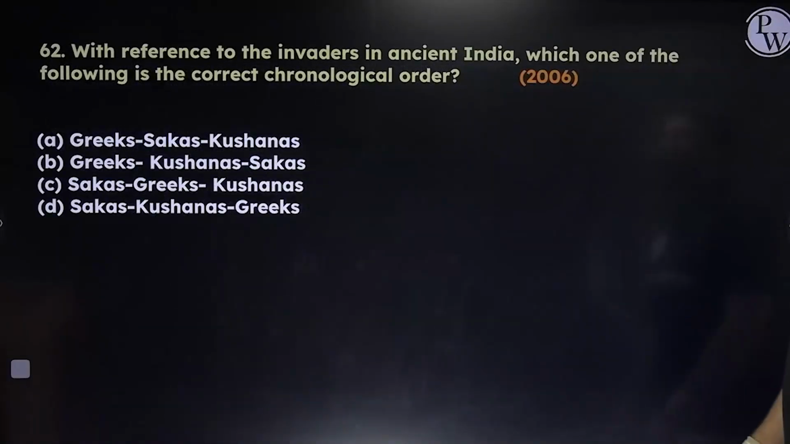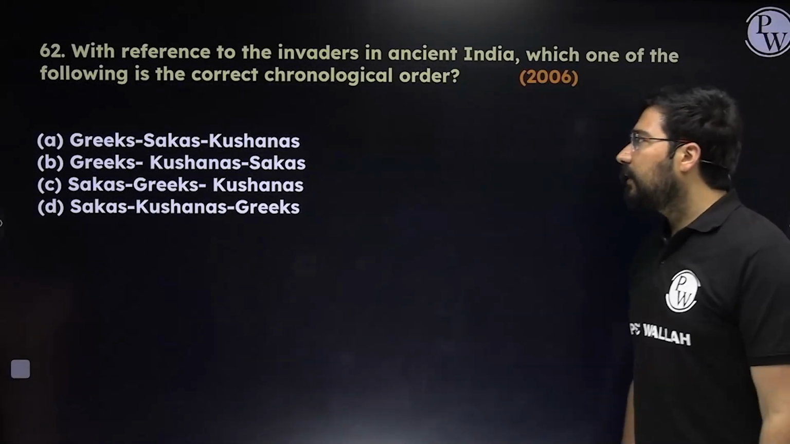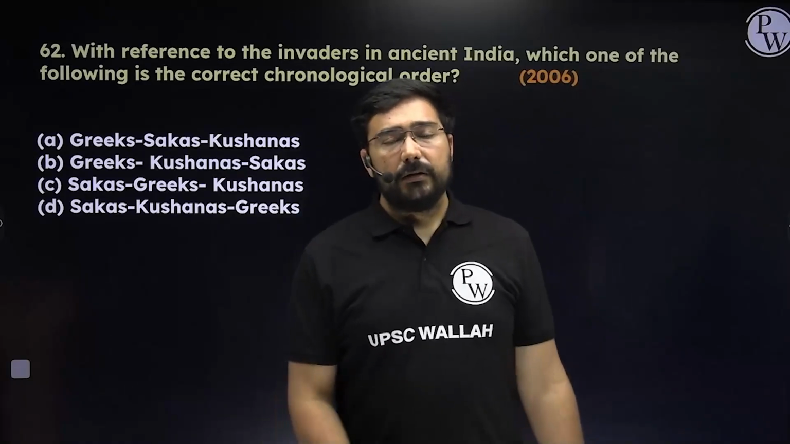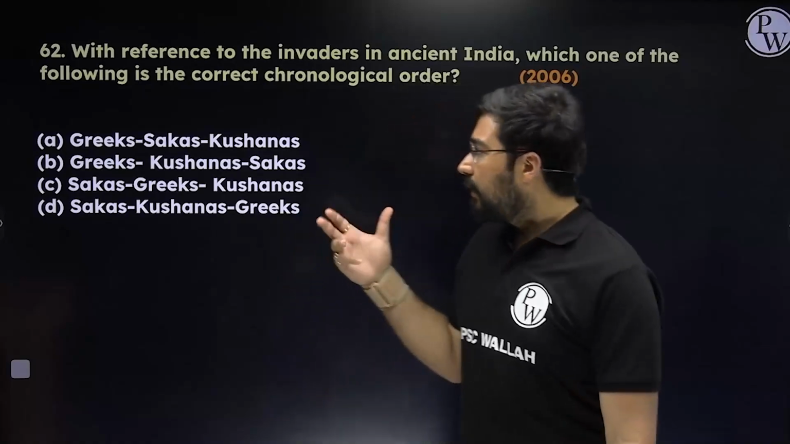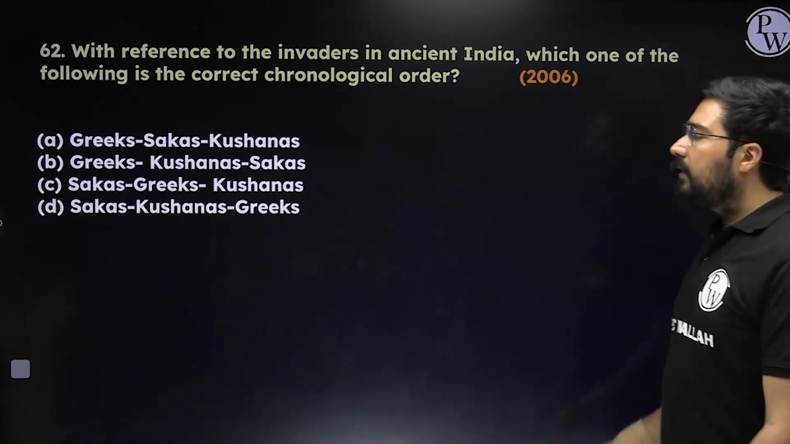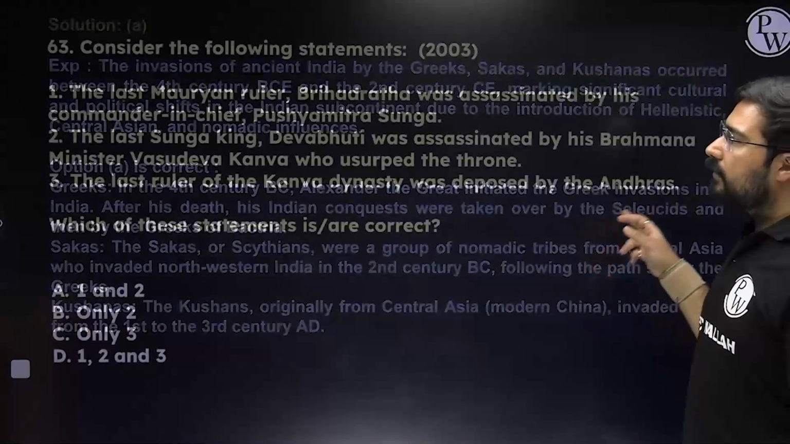Please remember some information about it, like Brahmagupta is linked to the cyclic quadrilateral. With reference to invaders in India, which one of the following is the correct chronological order? I think that's the easiest one. The first to come were the Indo-Greeks, then there were the Sakas, and the last were the Kushanas. So the answer will become A: Greek, Sakas and Kushana.